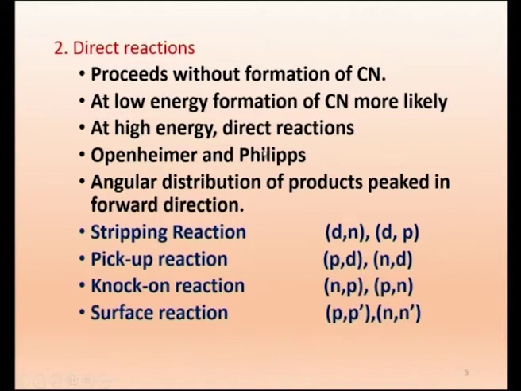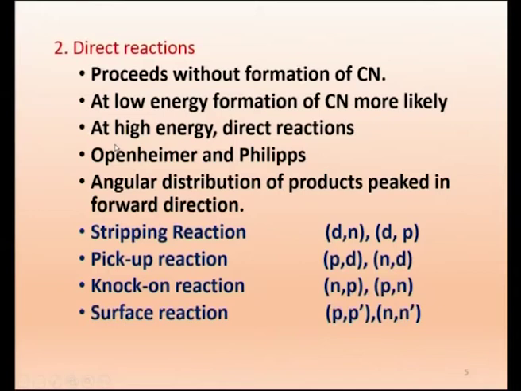If it is a compound nucleus, normally we have the target, and the incident particle comes and forms a compound nucleus. Once the compound nucleus is formed, it forgets how it was formed. Therefore, the compound nucleus can emit any particle, depending on what nucleus it is.